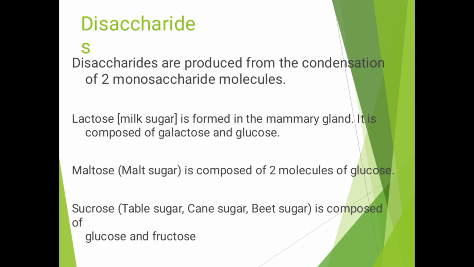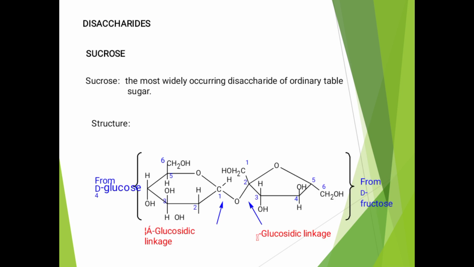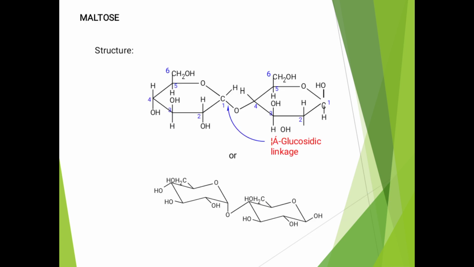Maltose, a malt sugar, is composed of two molecules of glucose. Sucrose is table sugar, cane sugar, beet sugar, composed of glucose and fructose. The disaccharide sucrose is the most widely occurring disaccharide, ordinarily table sugar. Structures of the glycosidic linkage, the beta glycosidic linkage.